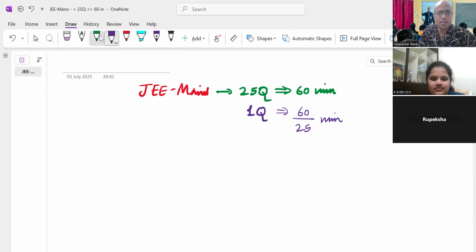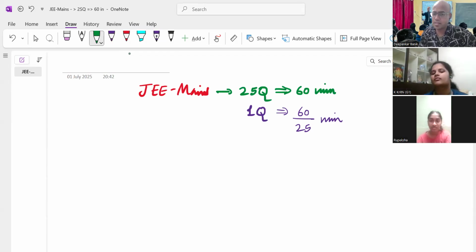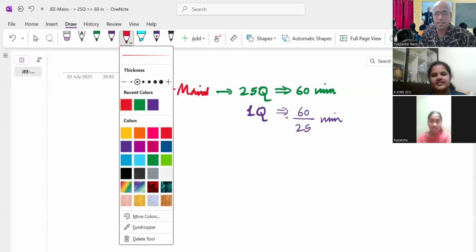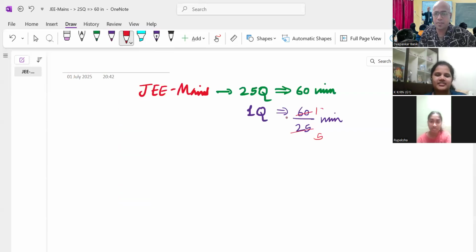So what is 60 by 25? If you see, this is 1/4 of 60. So how much does it come out to be? The calculation goes like this. Any rough idea? 5 5s are 25, 5 12s are 60, that is 2.4 minutes. Am I right? Yes, sir. So when we talk of 2.4 minutes, let me be very clear.